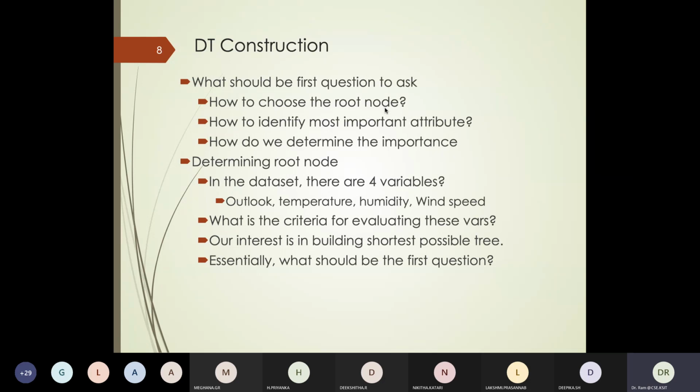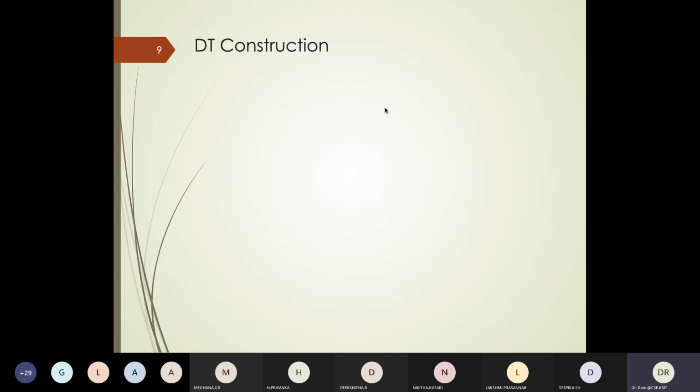I'll be correct 70% of the time and incorrect 30% of the time. So error is only 30%, or 3 by 10. So we like to pick an attribute where I can face minimal errors, and that's the approach we would take.